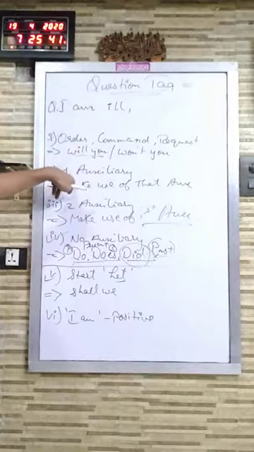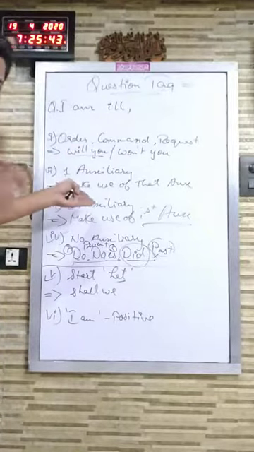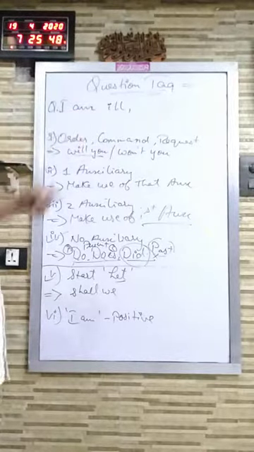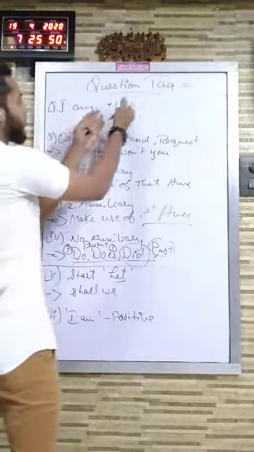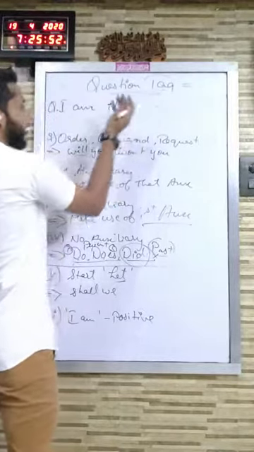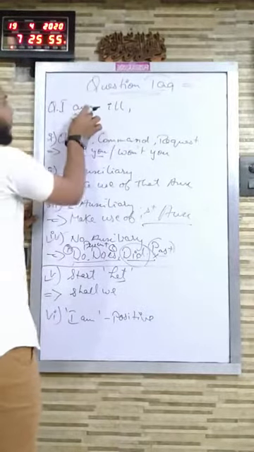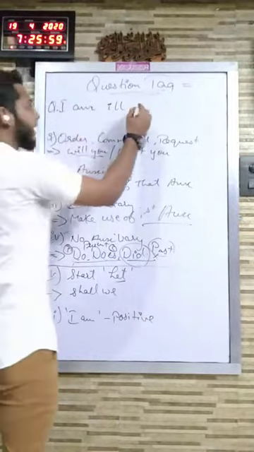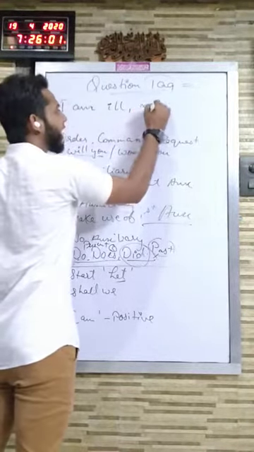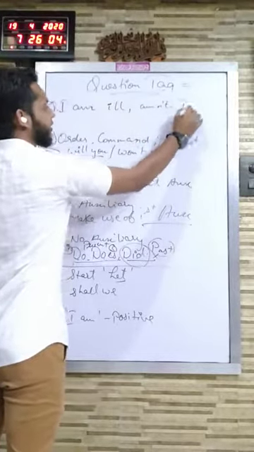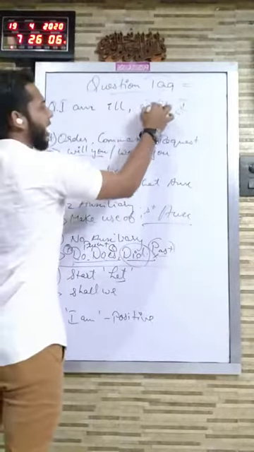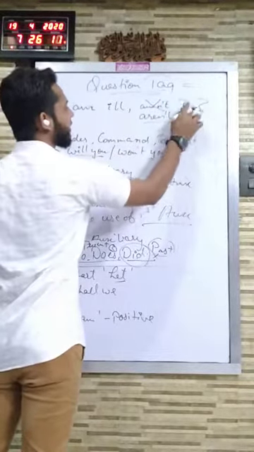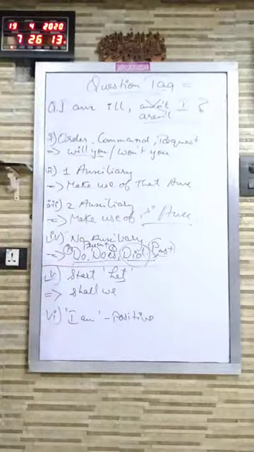You have to search for auxiliary. Is there any auxiliary? Yes, am is auxiliary. So according to the general rules, you will be making use of am for making question tag, and the sentence is positive, so question tag will be negative. So according to the rules, it has to be amn't I, right? But we don't write amn't. Instead of amn't, we write aren't I. Only this is the exception.